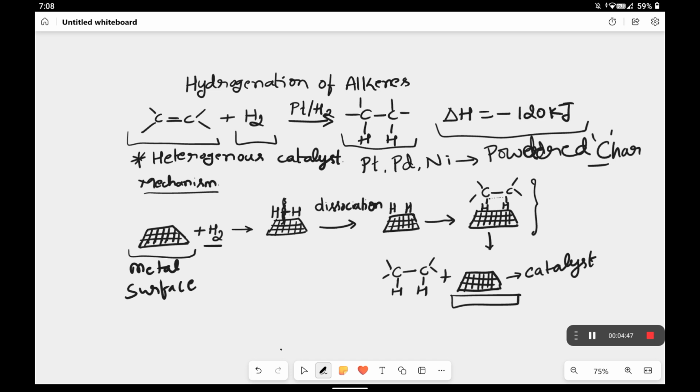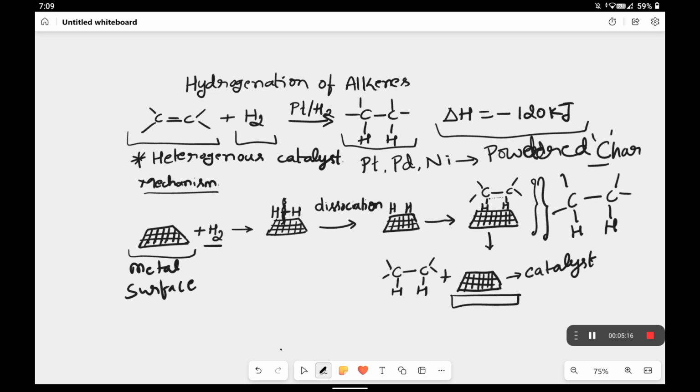What are the advantages of hydrogenation of alkenes? The first one is syn addition. If you observe the mechanism, in this step the two hydrogens add across the carbon-carbon double bond on the same face, that is, in a syn fashion.